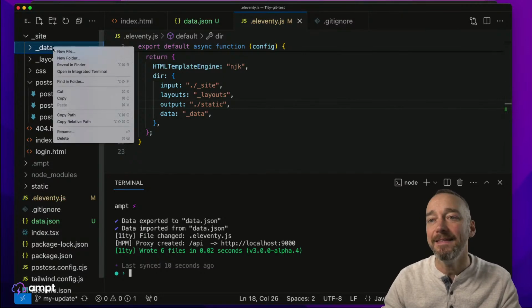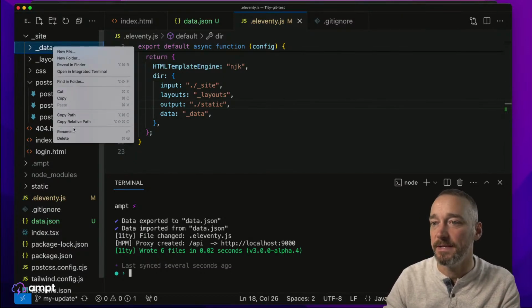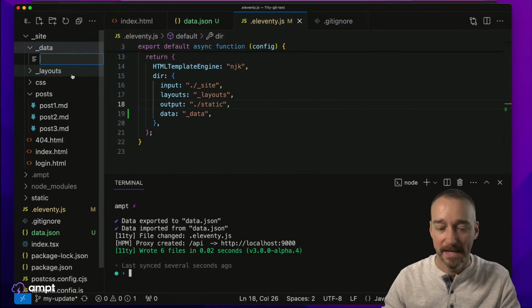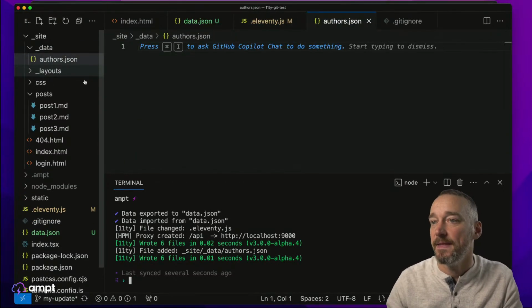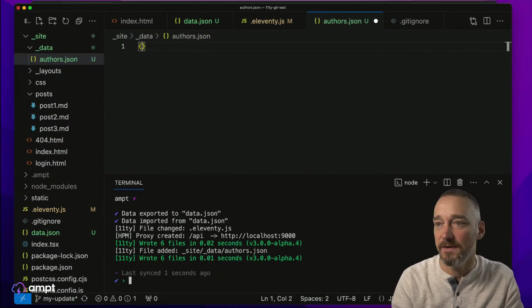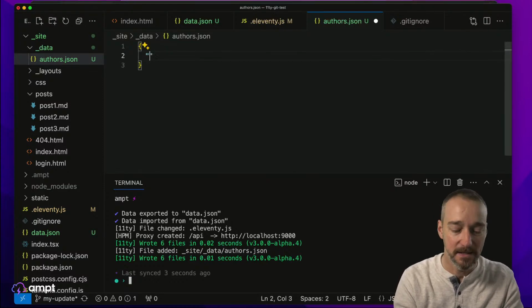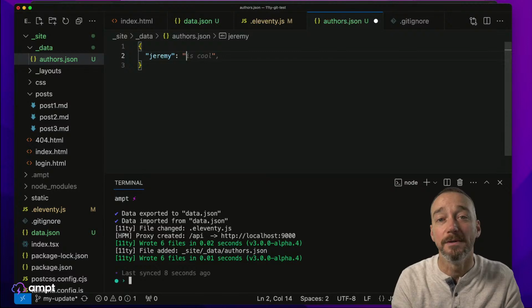Okay, so now anything that I put in there, if I create, let's create a new file, and I'll call this authors.json, and then in here I can create a JSON file and say Jeremy, and then is cool. Look at that. All right.